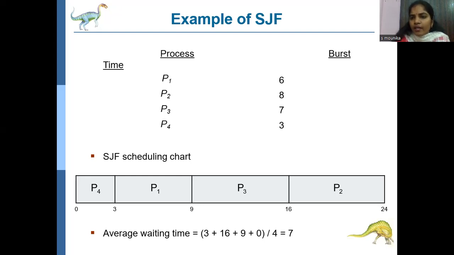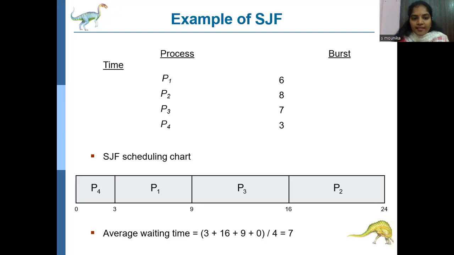The name itself represents that the process with the least burst time is placed in the ready queue first. So in the diagrammatical representation, the Gantt chart, P4 is placed first. Then, by least burst time, 3, 6, 8, 7: P4, P1, P3, P2. This is the Gantt chart representation.